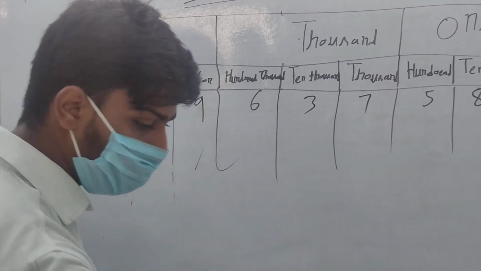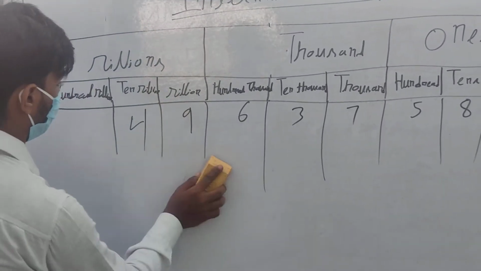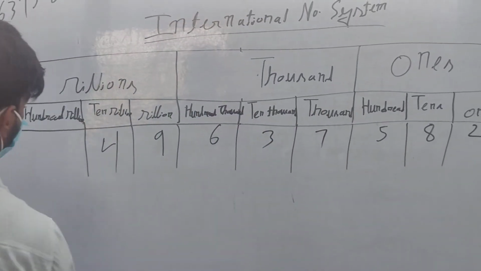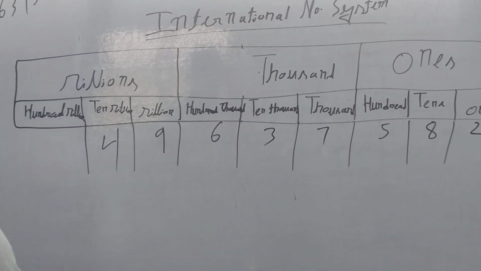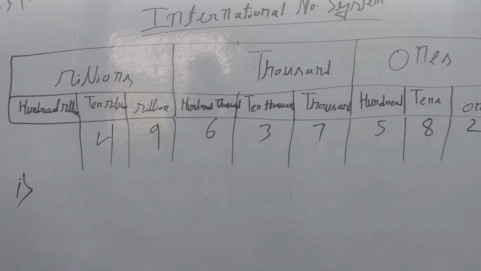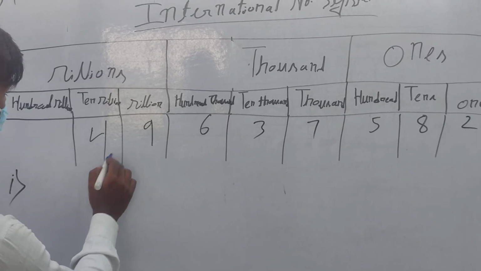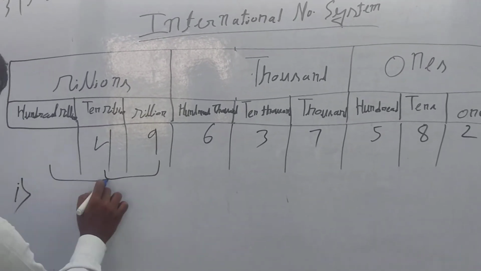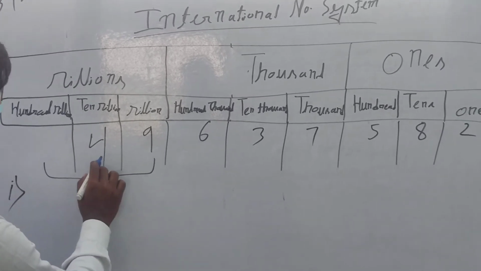If the question is coming to write in words, so how will we write? Number is given, we have to write this in words. We have to take this as a 2 digit number. If there is another number, then we have to take the 3 digit. Now there is no number, so we take the 2 digit number.